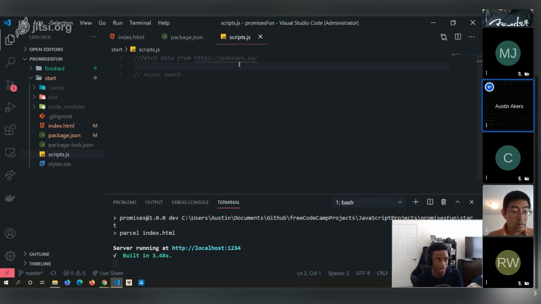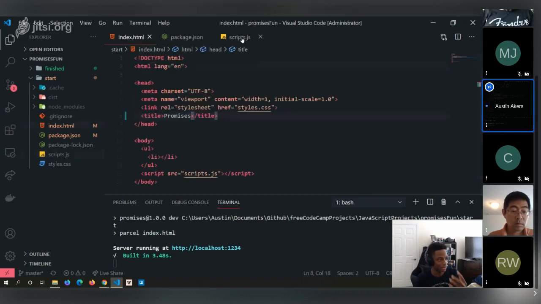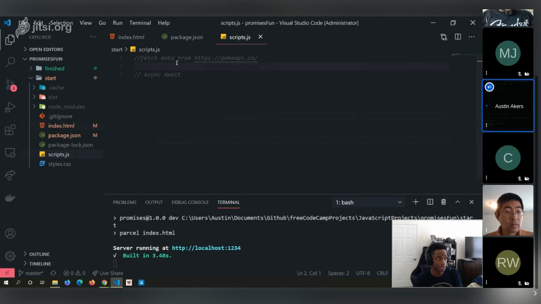What does that exactly look like? Let's get into this a bit. Let's highlight a couple of key objectives. As you can see here, we want to fetch data from our Poke API. After we fetch data from our Poke API, we want to display some data. So what exactly is that data we want to display?